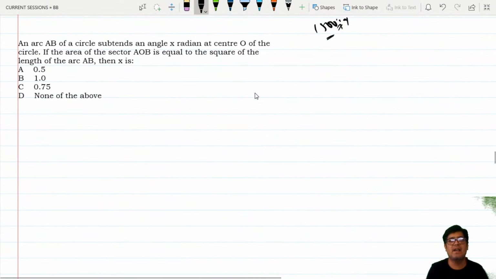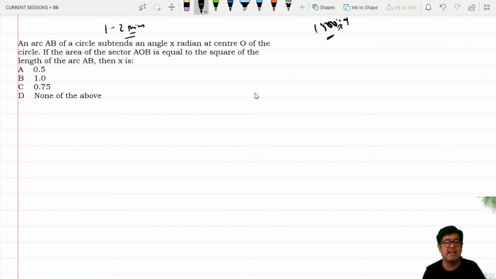I'll give you roughly again 1 to 2 minutes. When I solved this question, I had no idea what is radian. I mean, I don't even remember the conversion between radian and degree. So I went along what I know. I'll explain what I mean by that. So you have 1 to 2 minutes, give it a try.